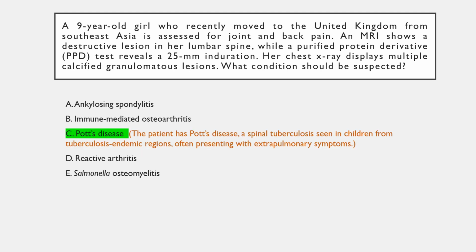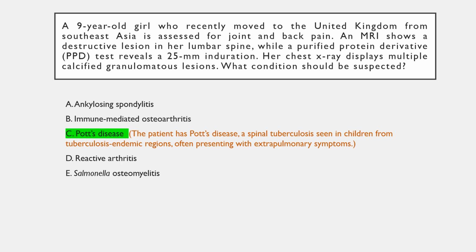The correct answer is C. Pott's disease. This patient has tuberculosis of the spine, commonly known as Pott's disease. Children from countries endemic for tuberculosis may sometimes present with extrapulmonary manifestations of the disease.